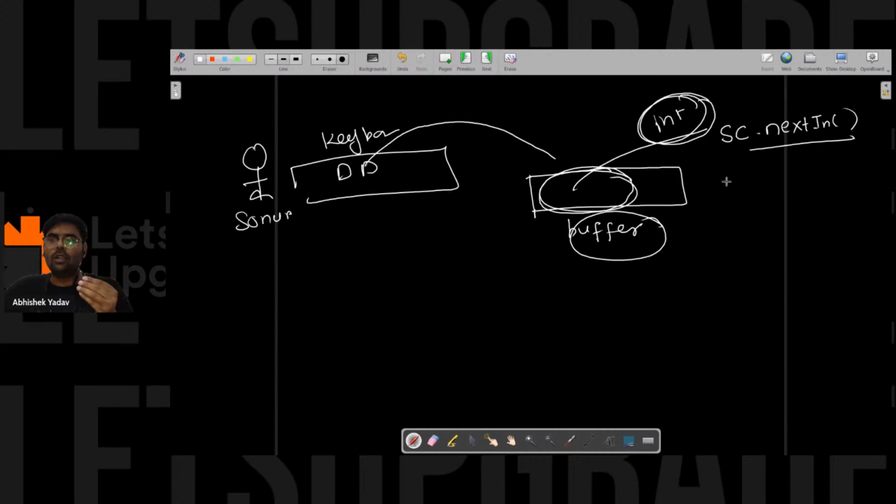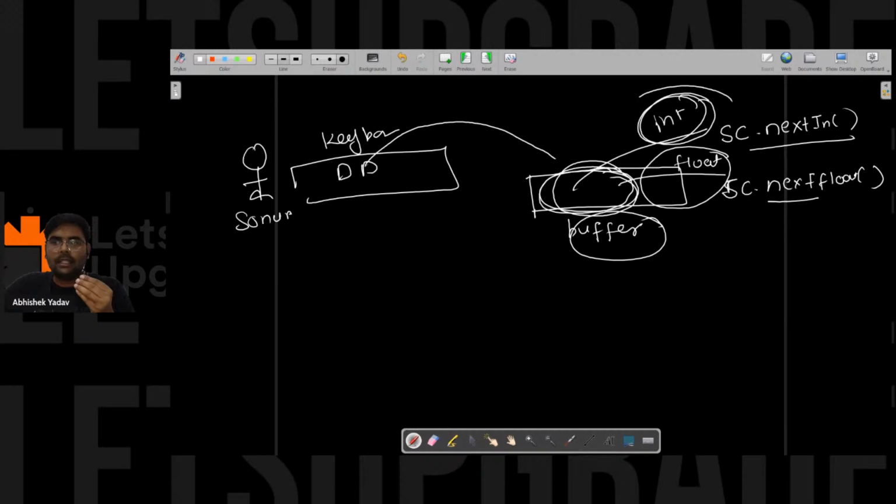Similarly, if you want the input in float, you write sc.nextFloat. It will take the input from the buffer and convert that input to float. Right, everyone? This conversion part is already written inside the nextInt and nextFloat methods.